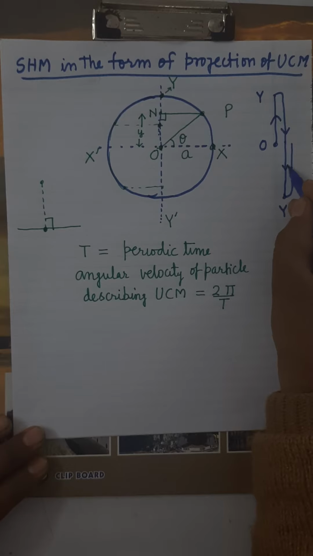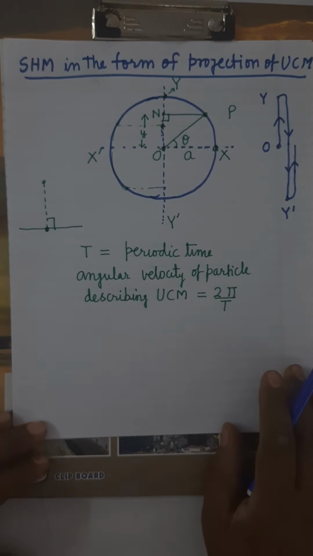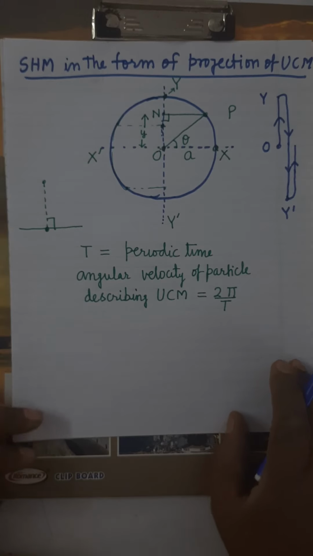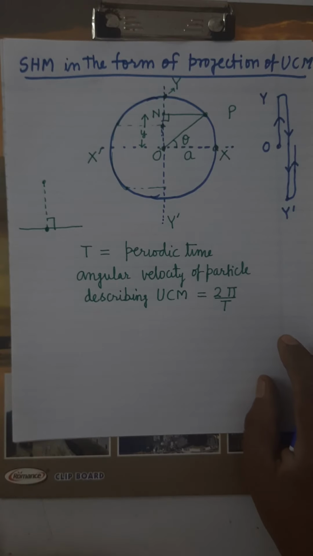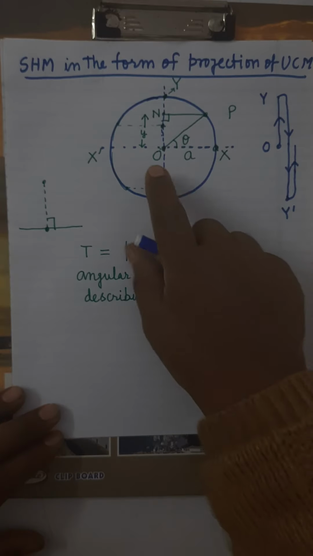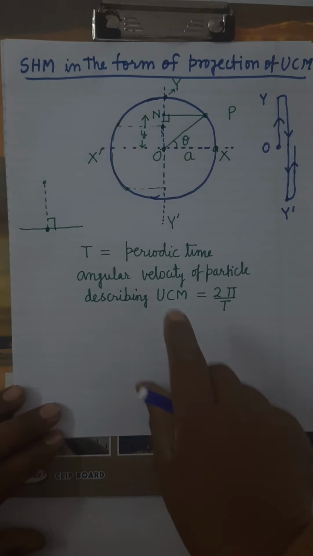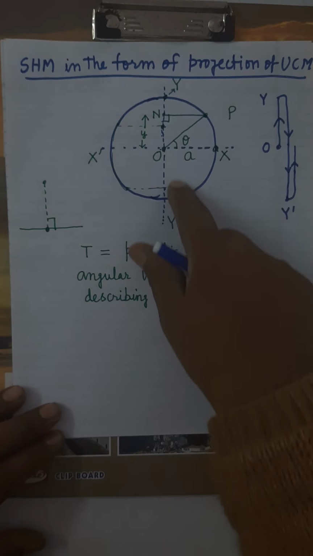It is describing to and fro motion about the point O on a straight line. Now we will find whether this motion is under some restoring force or not. So see here, this is a to and fro motion on a straight line, and it is periodic also because it is repeating after a regular interval of time.